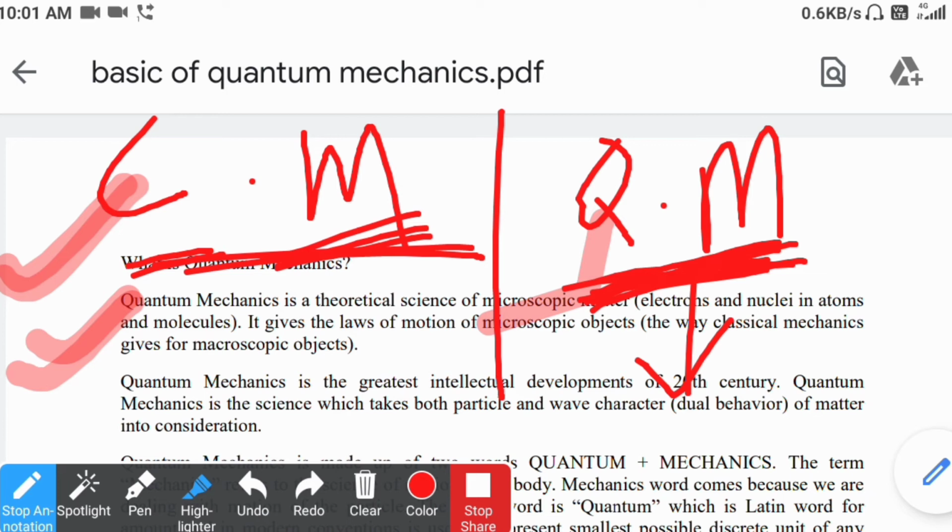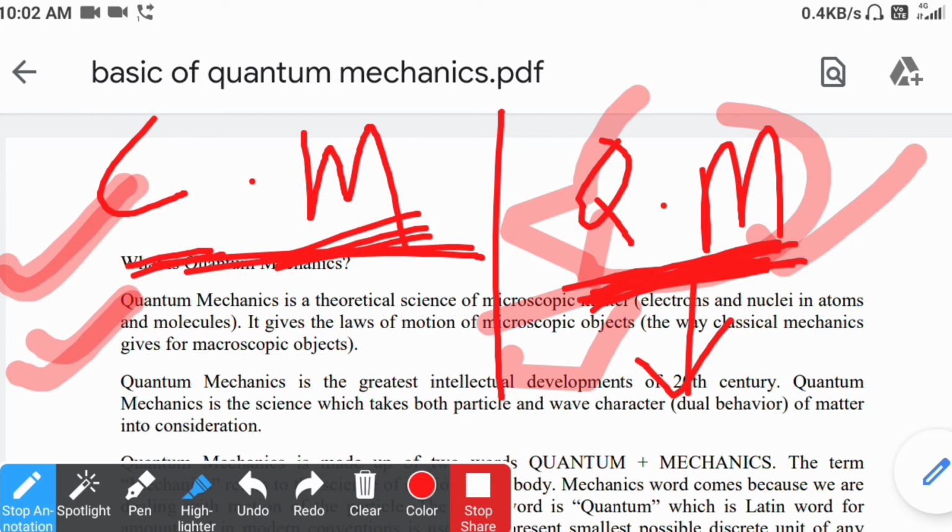So simply we can say that classical mechanics can be studied by using Newton's laws. And quantum mechanics can be studied by two famous scientists' work: one is de Broglie's wavelength or de Broglie hypothesis, and the other is Heisenberg's uncertainty principle. So classical mechanics and quantum mechanics are based upon two different sets of laws. Classical mechanics uses Newton's three laws of motion, while de Broglie's law and the Heisenberg uncertainty principle are applicable for quantum mechanics.